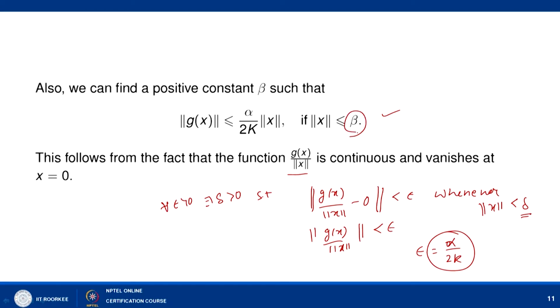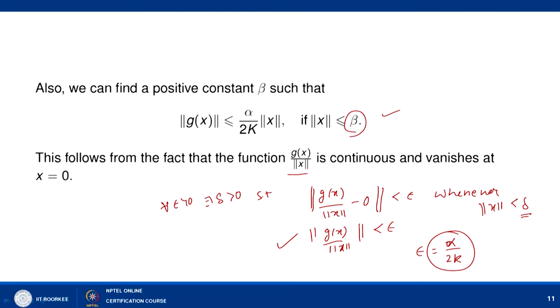So, we say that since g(x) by norm of x is a continuous function of x, and it is tending to 0 as x is tending to 0, with the help of this we can say that norm of g(x) is less than or equal to alpha by 2k into norm of x, provided that norm of x is less than or equal to beta.